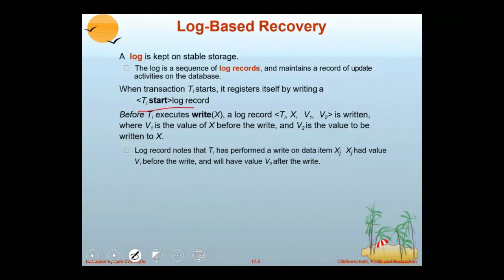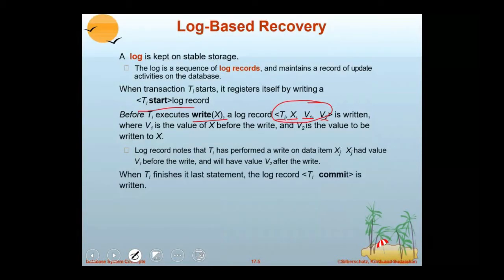After that, whenever the transaction writes a data item, like performing a write X operation, it maintains a log of what the transaction is, what data item it has written, what the old value is, and what the new value is. This is called an update log. An update log is maintained for each update done by a transaction.